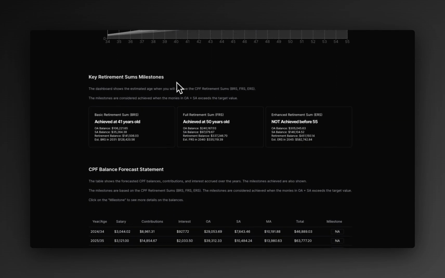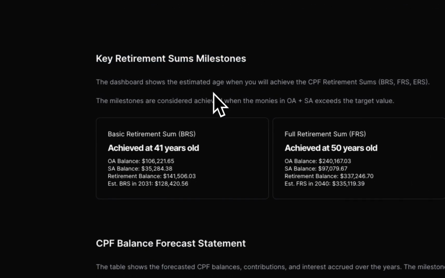The next part is key retirement sums, right? So like I mentioned, this is a good target for you to track whether you are going to hit some of these milestones. And not only does it tell you whether you are going to hit it, it also tells you the age that you hit it. So let's say Mr.